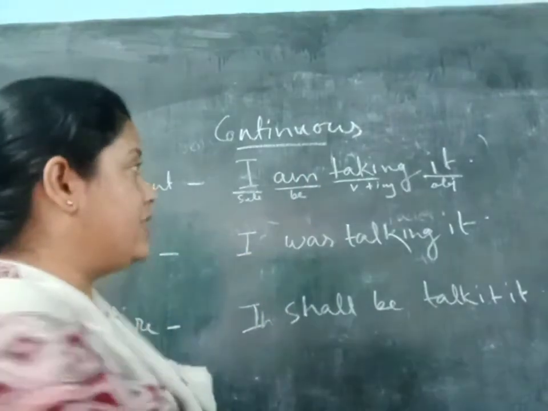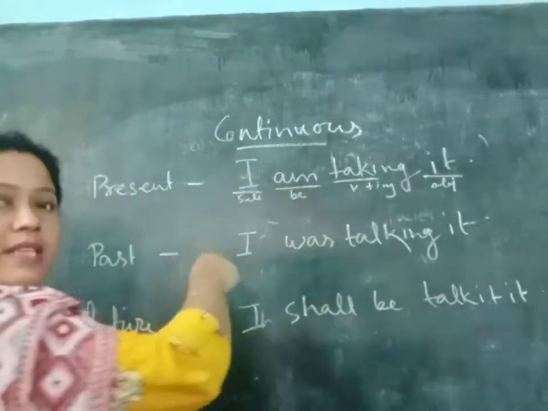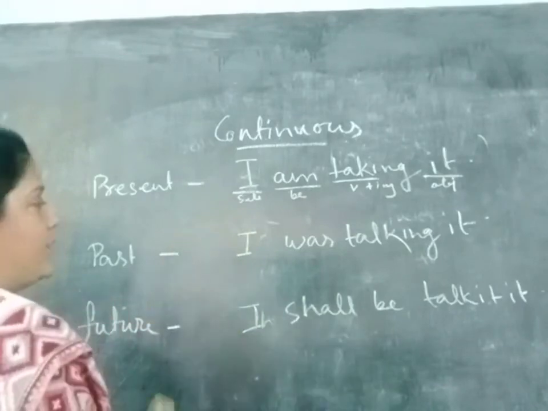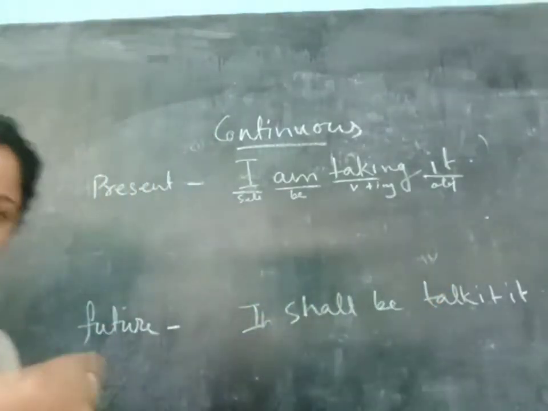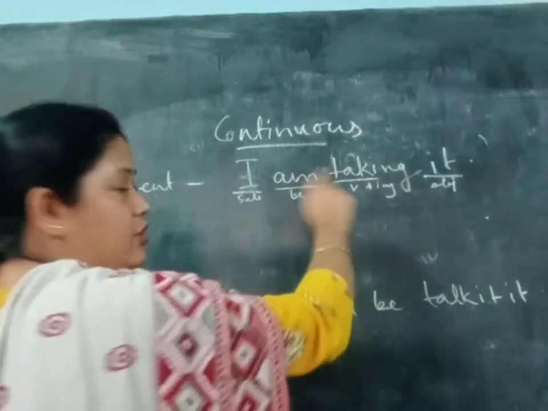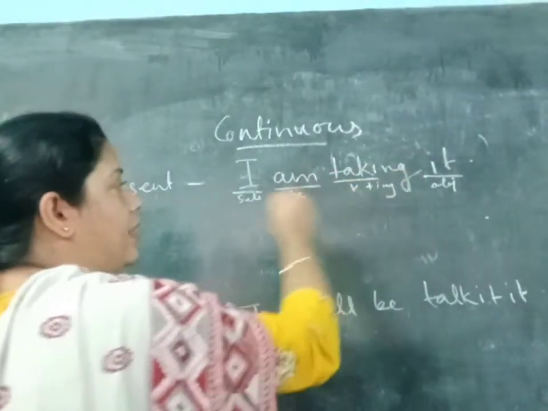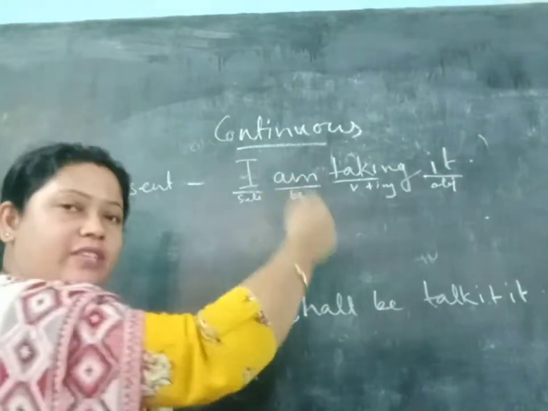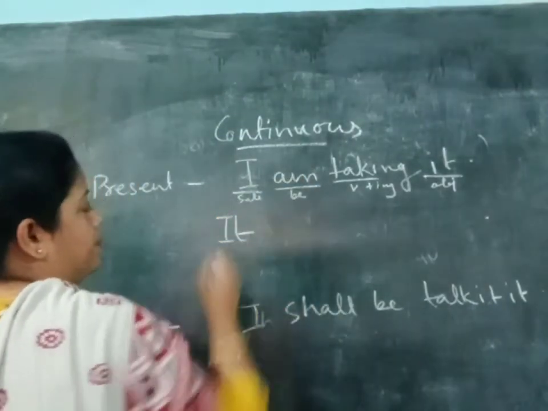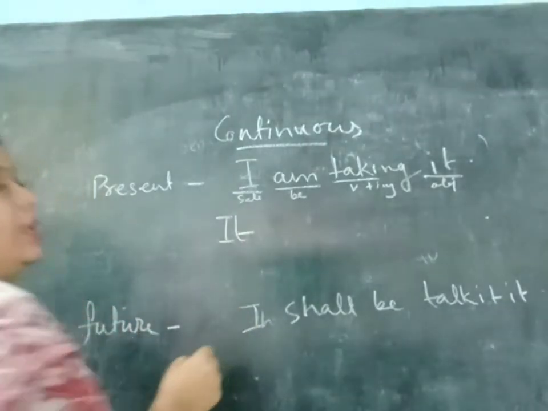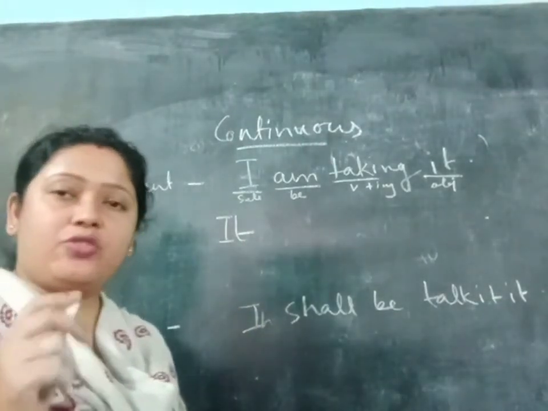What will I write? Obviously the object will become the subject. So I have to rub this one. I am rubbing and will write again. First concentrate here. It is the object, so it will become the subject. What will you write? It. Then a be verb should be there.